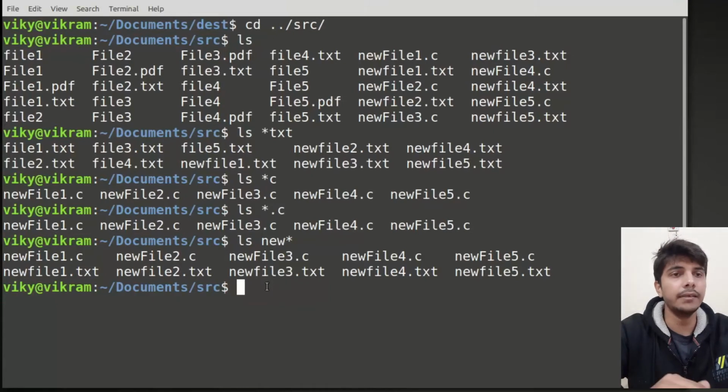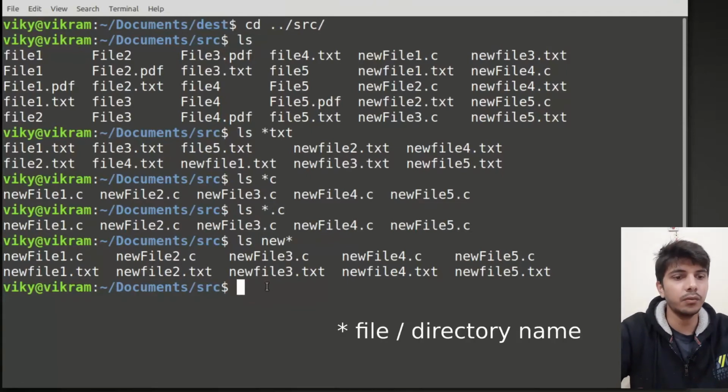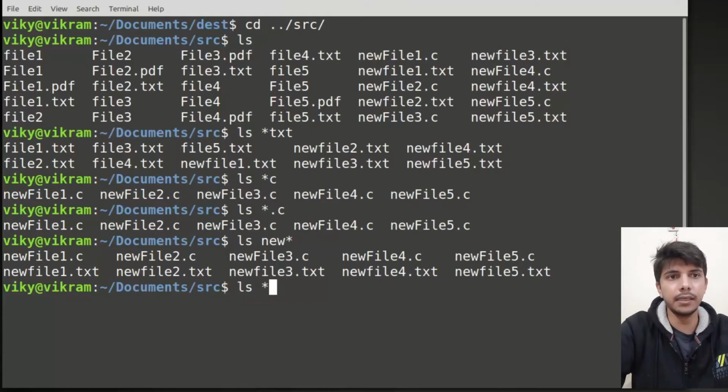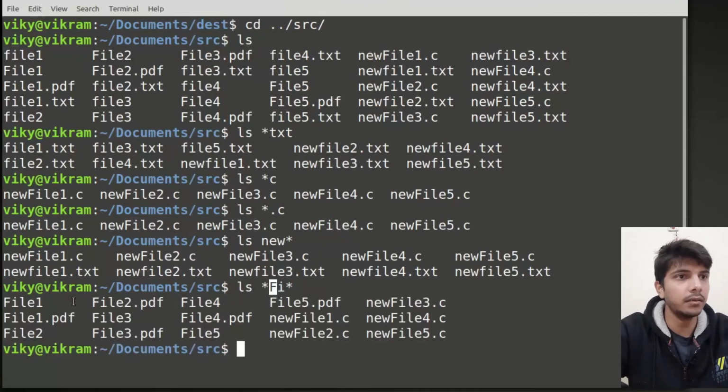Now let's say you want to search for files with some substring, which should be present in the middle. For that we can write ls asterisk, I don't care what is at the beginning, then let's say capital Fi, and then another asterisk. All these files must have Fi between the start and the end. If I press enter, you will see these files have Fi as a substring. Note that in the first location it can also be empty.